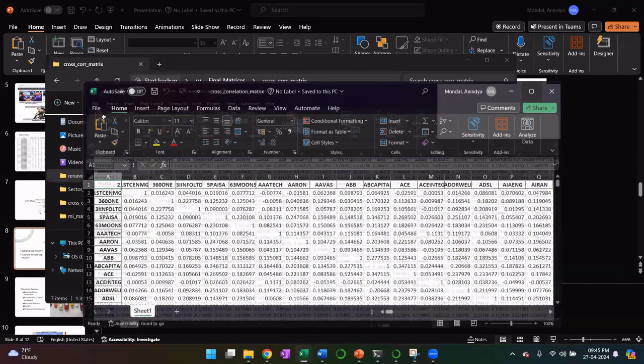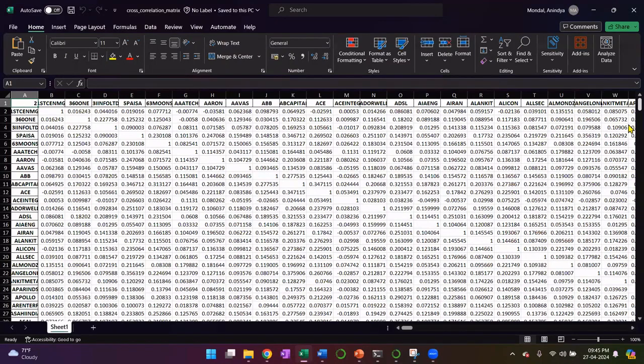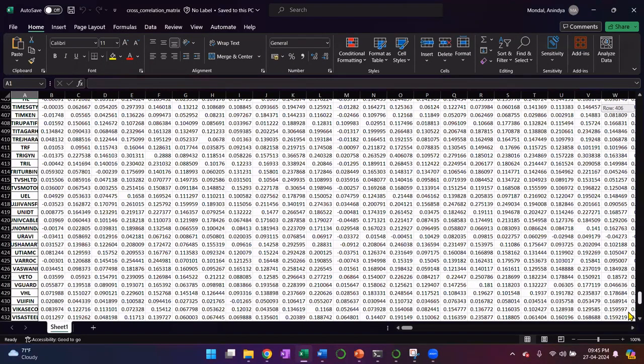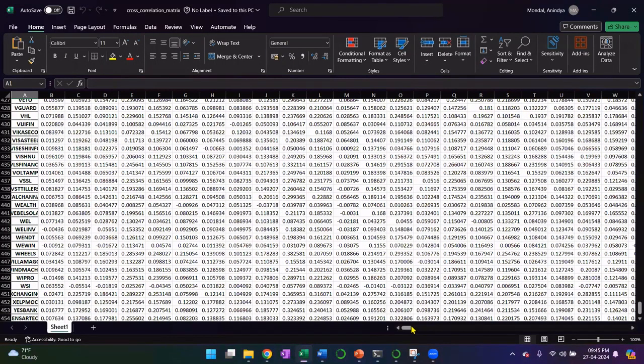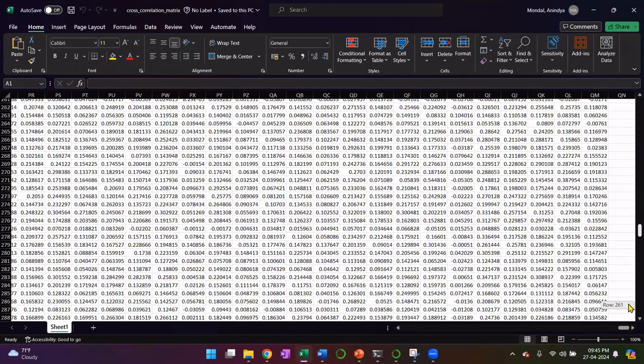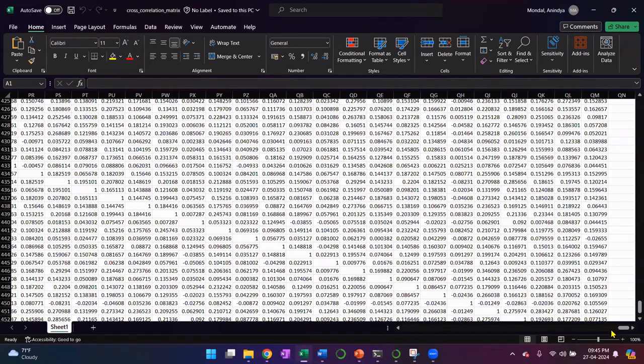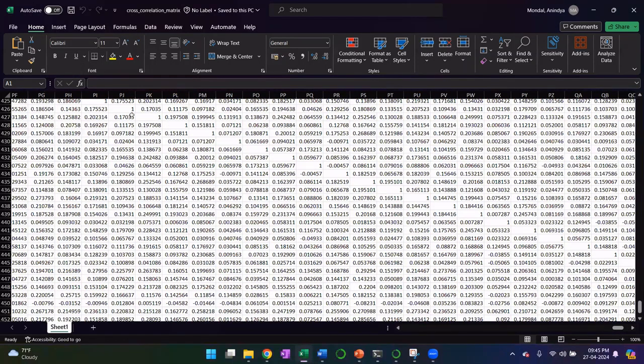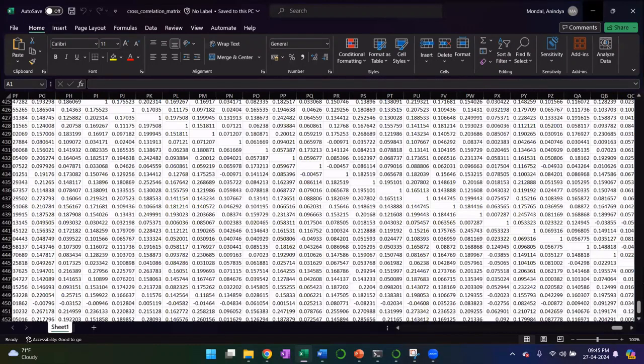And we can see that there are 454 rows in this Excel file and 454 columns that include all the correlations between all these stocks. And we can see that the diagonal consists of one values because they are the same stocks in these files.